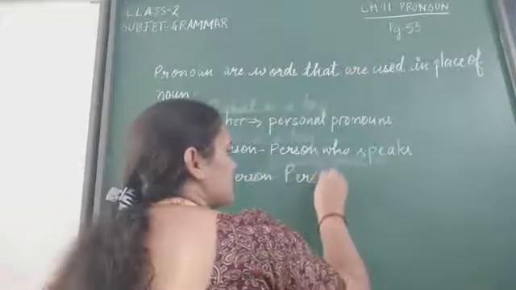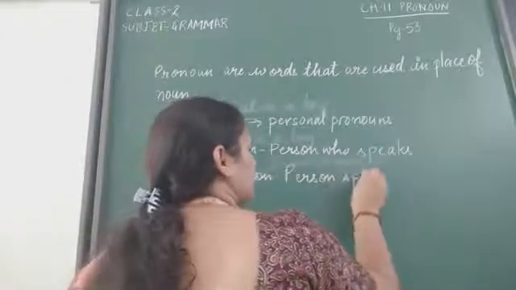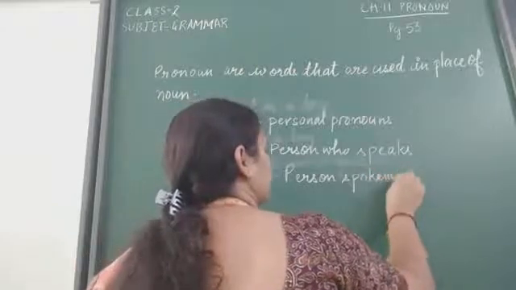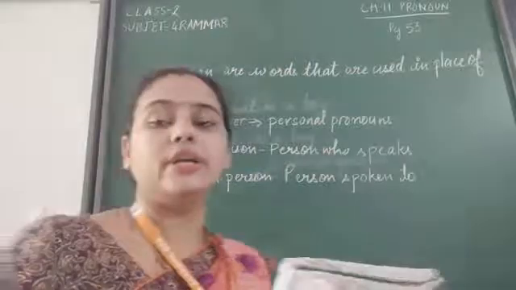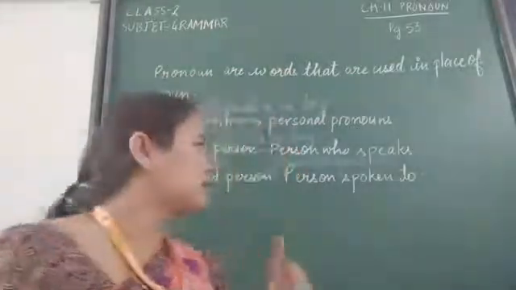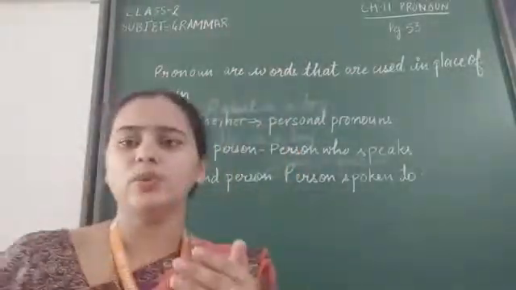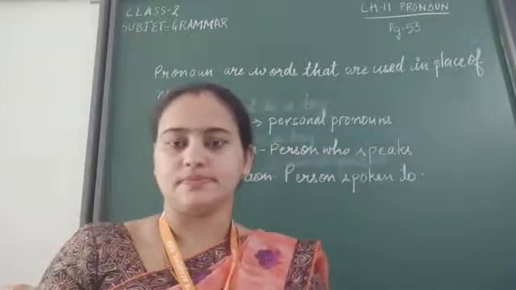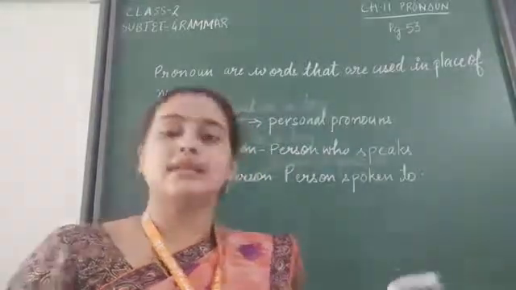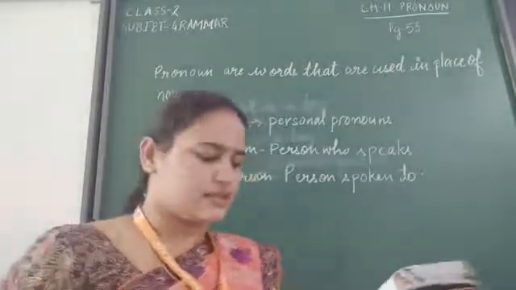Person whom we speak to. So the person spoken to is the second person in any sentence. If I am talking to any person, then I'll use you, yours. Okay. So that is the second person in the sentence.